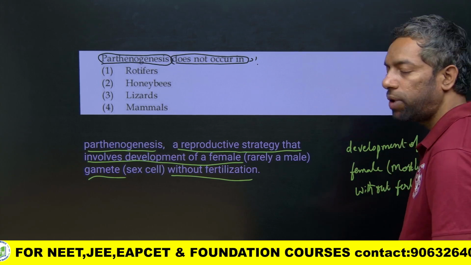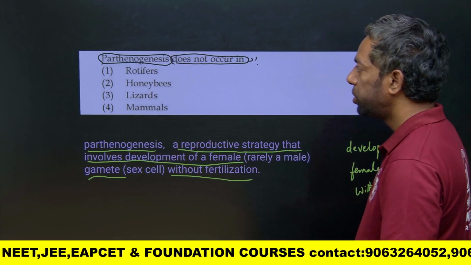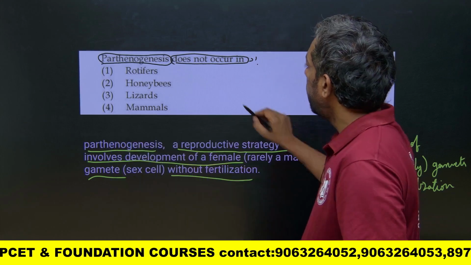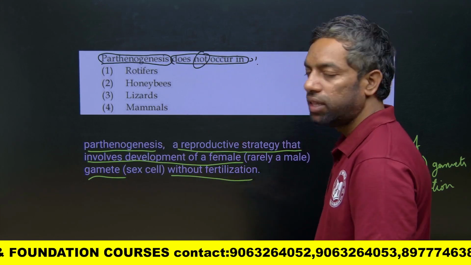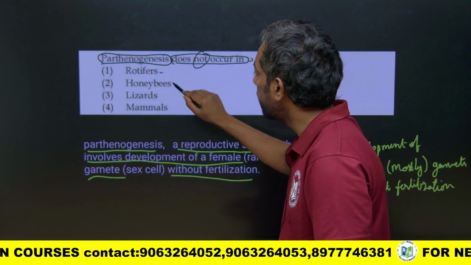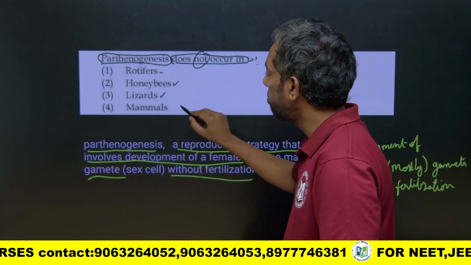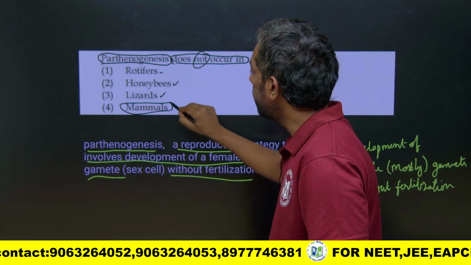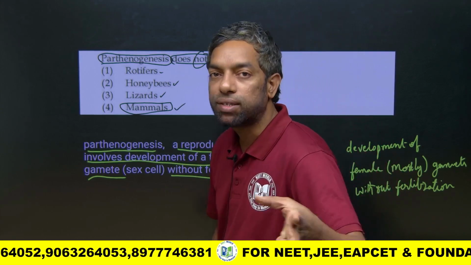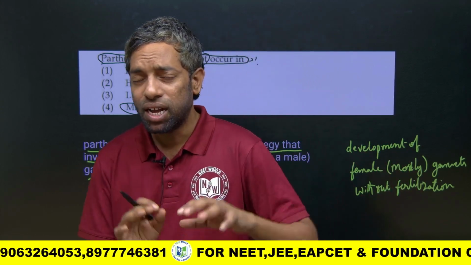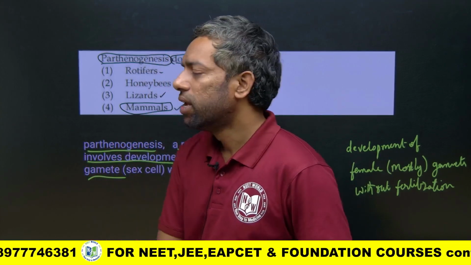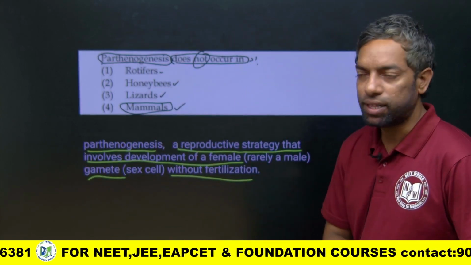This is called parthenogenesis. So here, just look into this. Rotifers can reproduce this way, honeybees can, lizards also. The answer is mammals. Mammals do not reproduce by parthenogenesis. Fertilization completely takes place in humans. Okay, this is the right answer for this question.